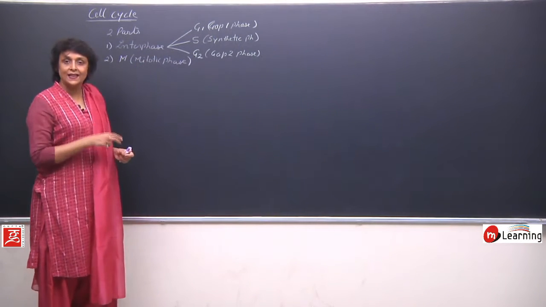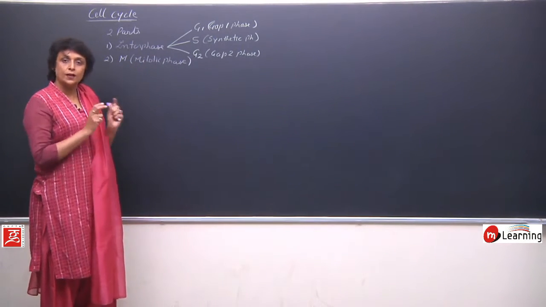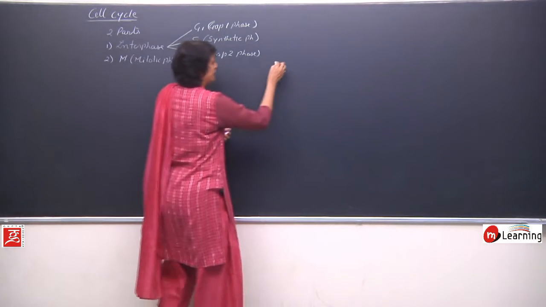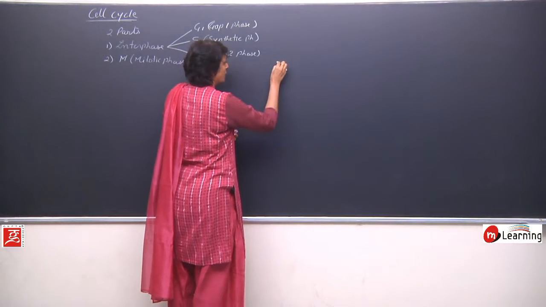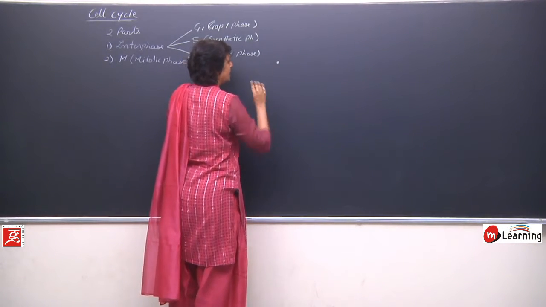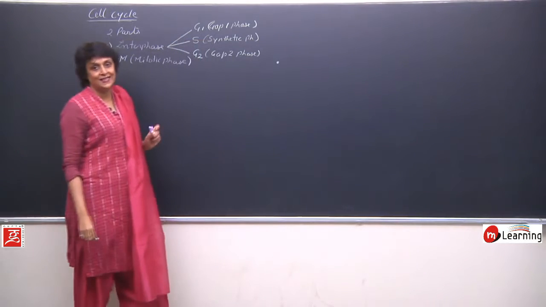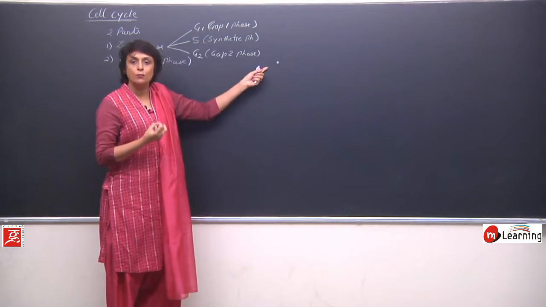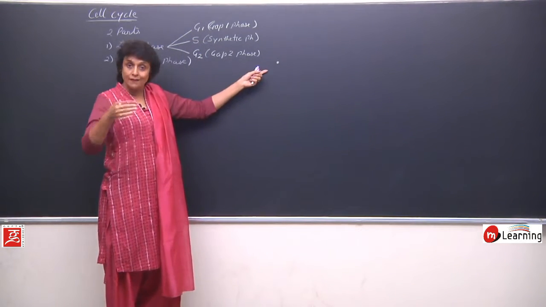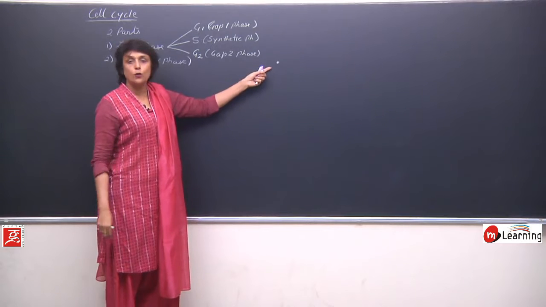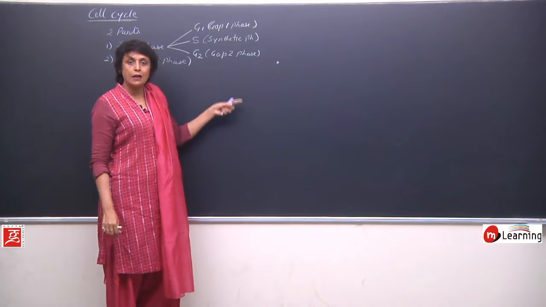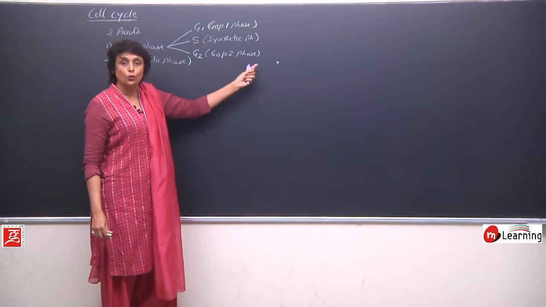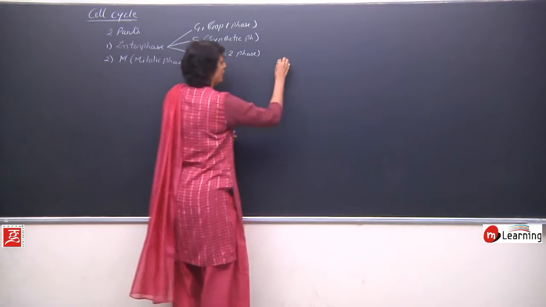As it is a cyclic thing, we will draw it in a circular manner. Suppose this is the point from where the cell is going to enter the cell cycle. This is a newly formed cell and now it has to divide one more time. So how would it undergo changes? How would division take place? Those are the things that we are talking of.